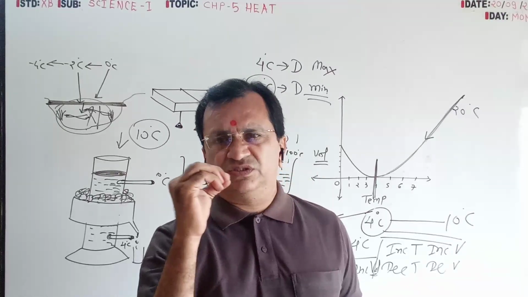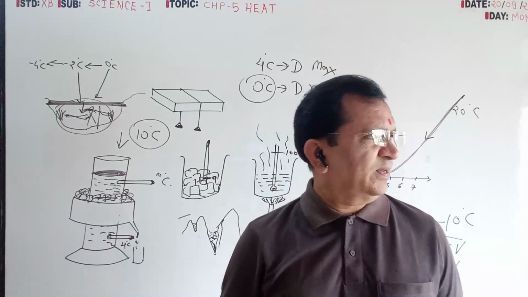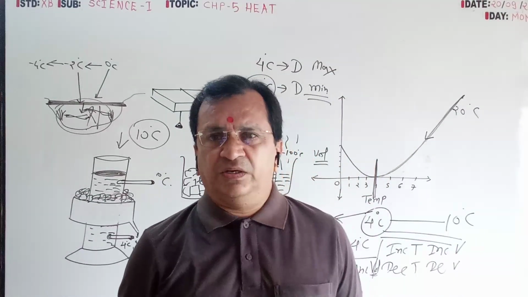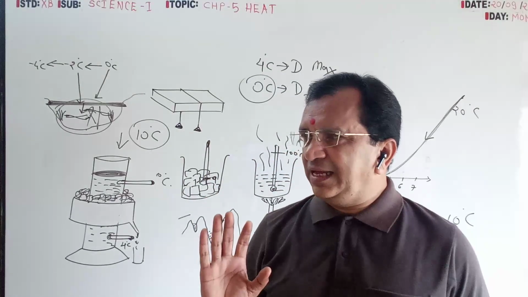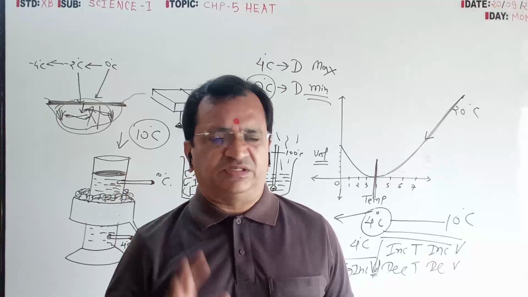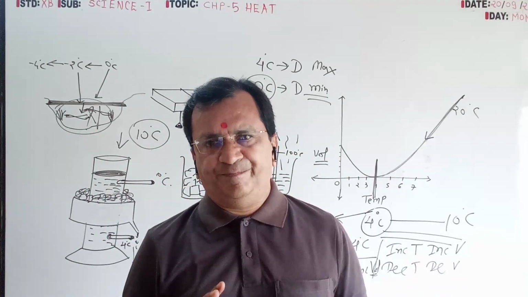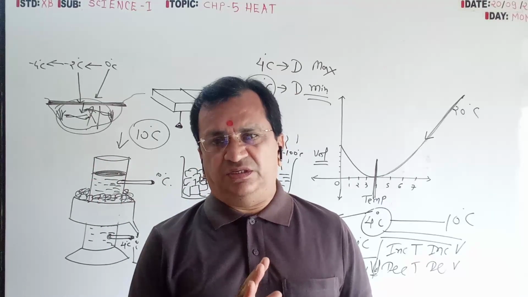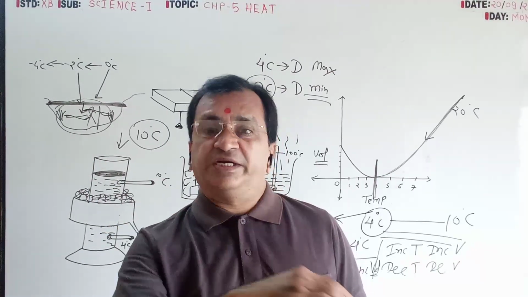Temperature is this much, dew is this much, water vapor percentage is this much. On average the percentage of humidity is 60%, so it is normal. Below 60 means there is less water vapor, so the temperature is more.